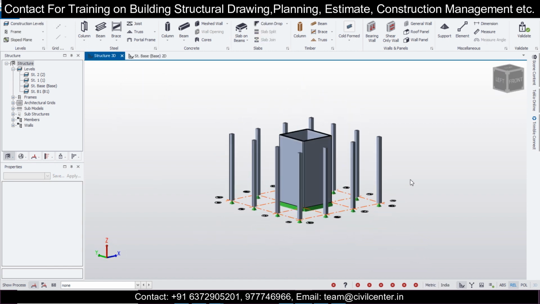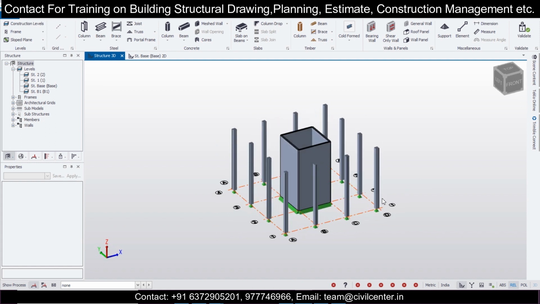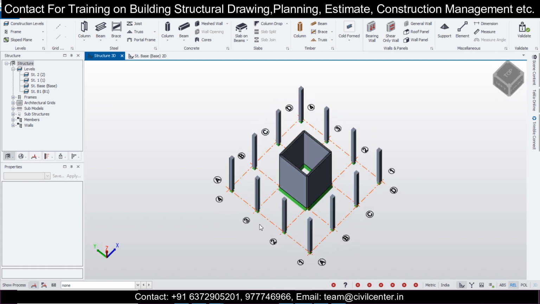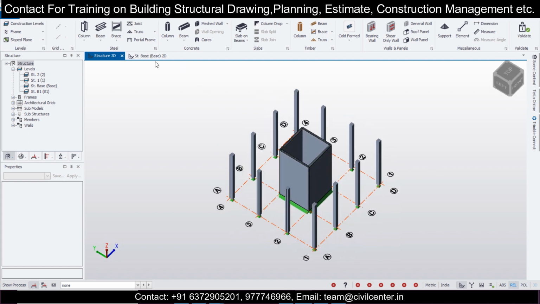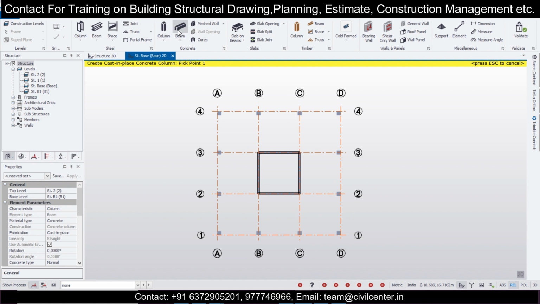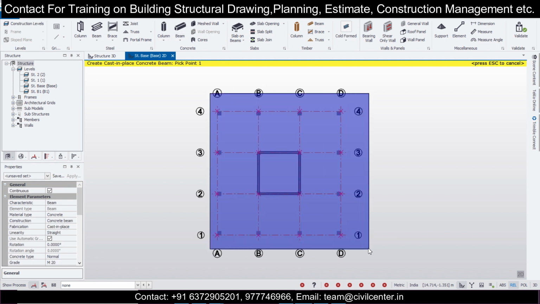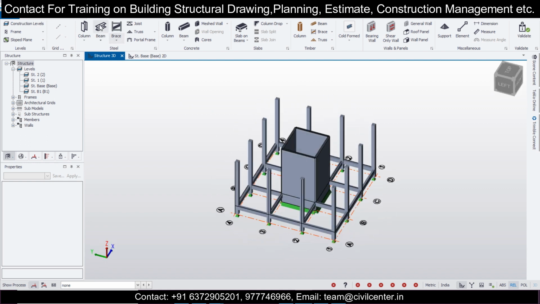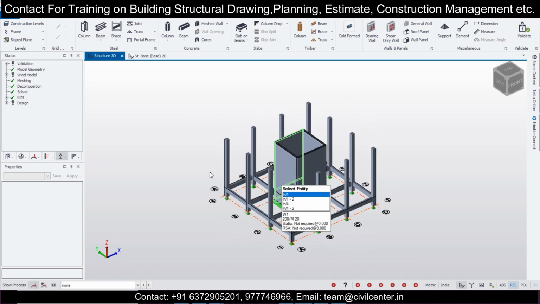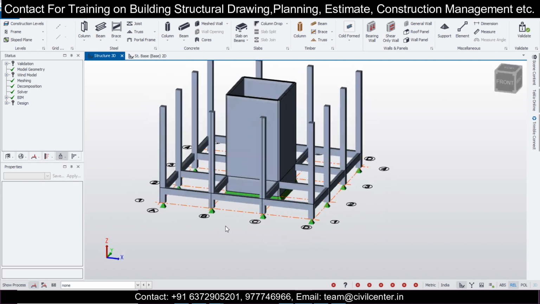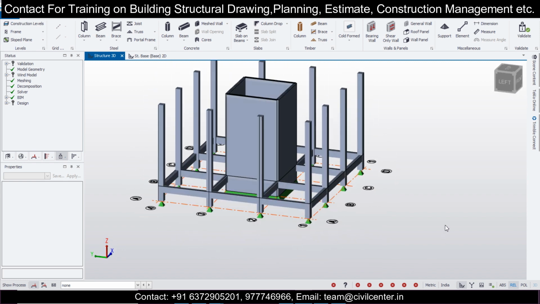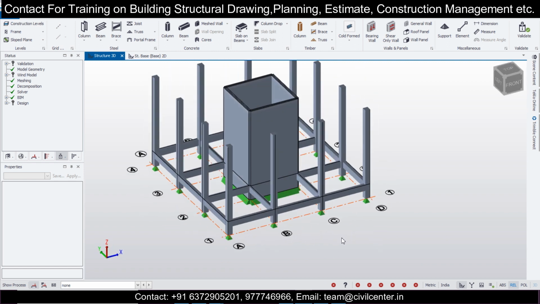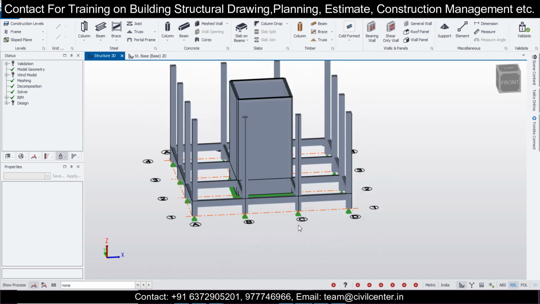Now I can check the structure in 3D. This is the model which has been made here in the structure 3D, with the shear wall in between and the columns along the side. So in the base level we'll just go and provide the beams. These beams connect like this. Validate the model, and the validation is okay. This is a plinth level, all the beams are connecting, and we have the shear walls. Model is validated. Now you can apply the loads.